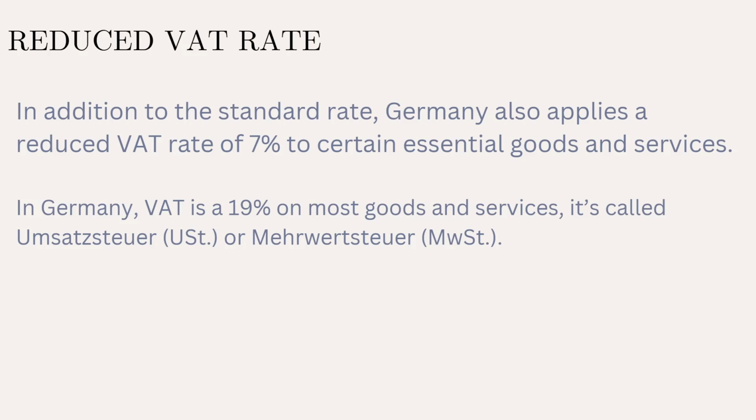These are non-essential goods where you will be charged 19%, whereas if you buy normal milk, your VAT rate will be 7% on the milk you purchased. So far there are two variations: the standard rate and the reduced rate. The reduced rate is 7%, and remember, the standard rate is 19%.